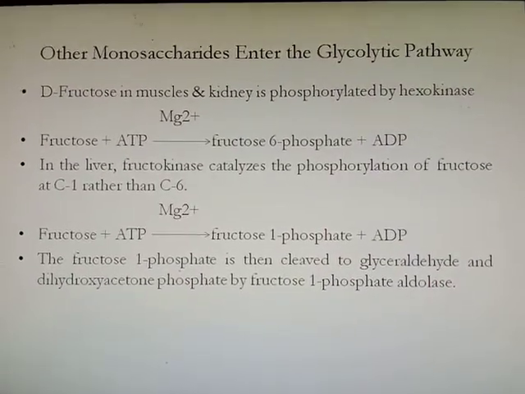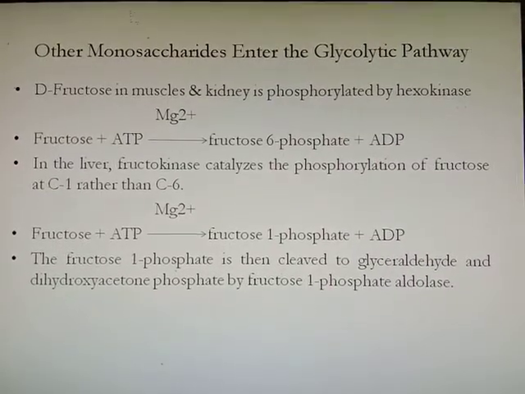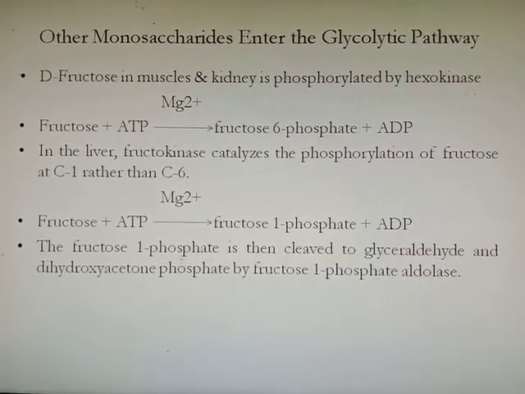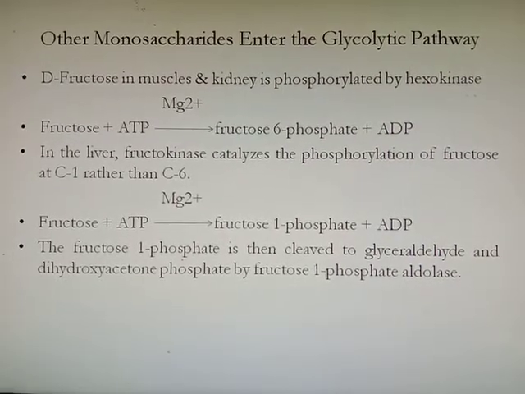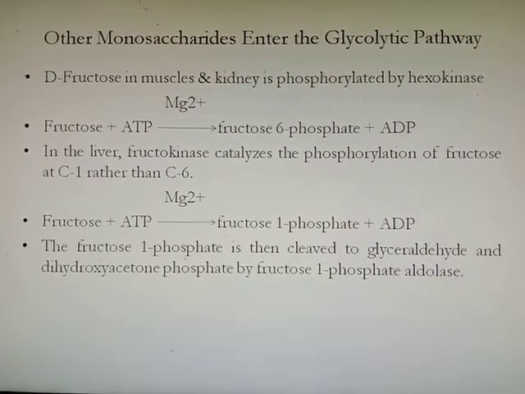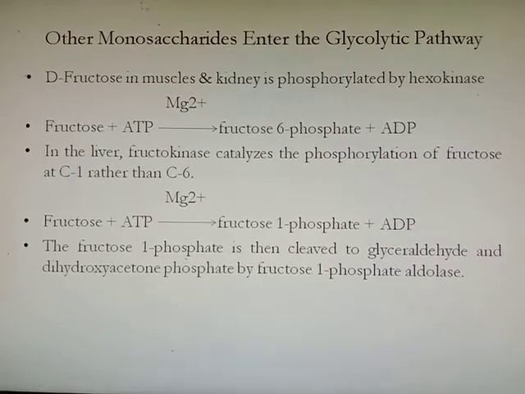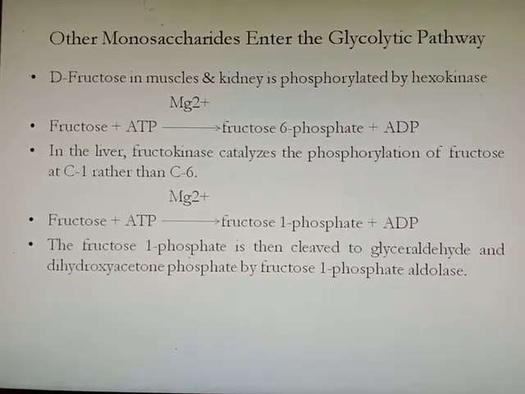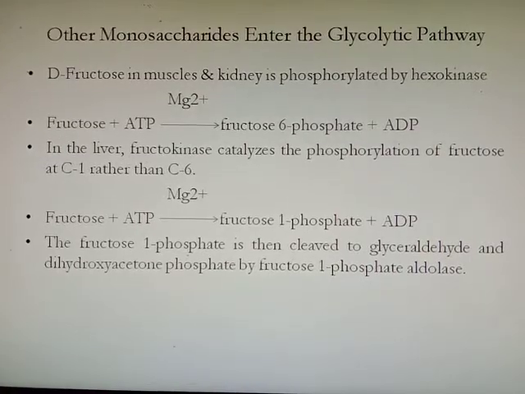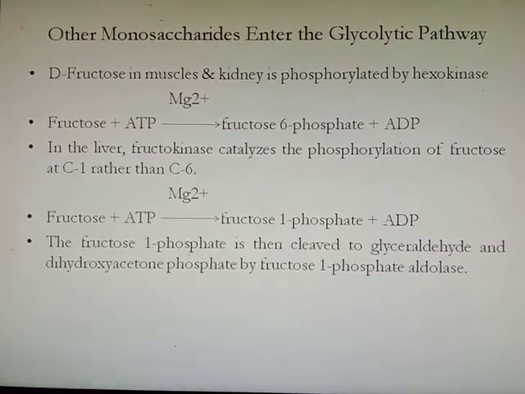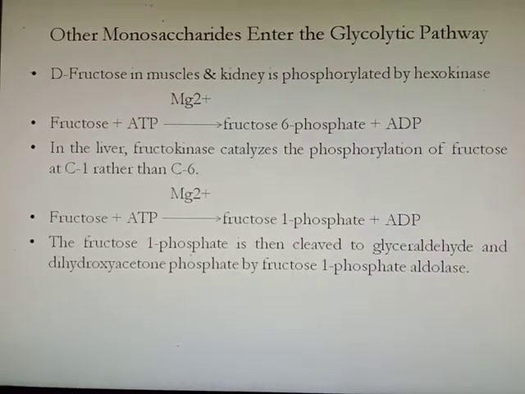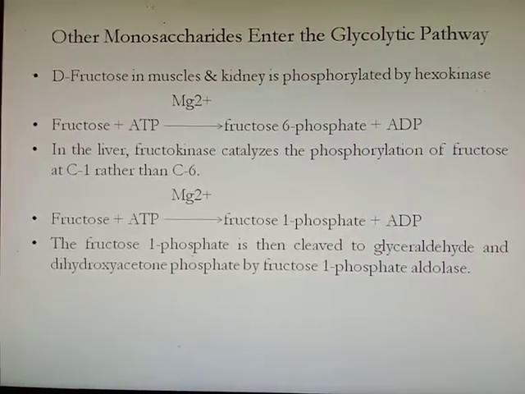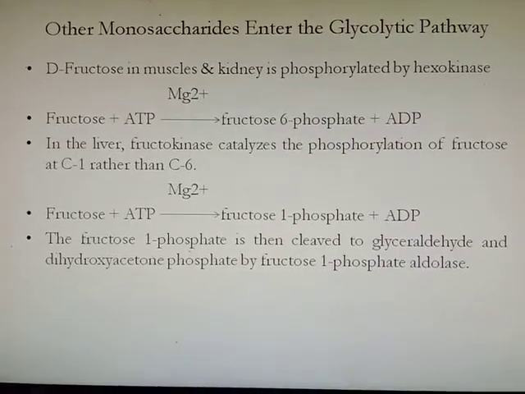Now, other monosaccharides which enter the glycolytic pathway. This is what we saw for glucose; now how do other monosaccharides like fructose and galactose get involved? First, D-fructose in muscle and kidney is phosphorylated by the hexokinase enzyme. Fructose with the help of ATP forms fructose 6-phosphate. In liver, the fructokinase enzyme catalyzes the phosphorylation of fructose at C1 rather than C6.